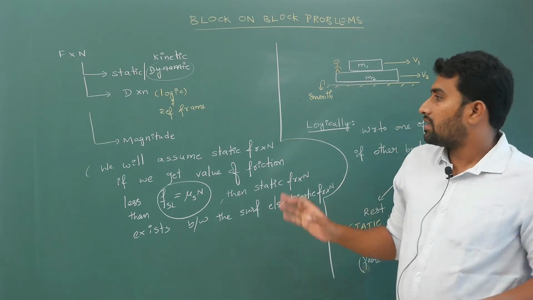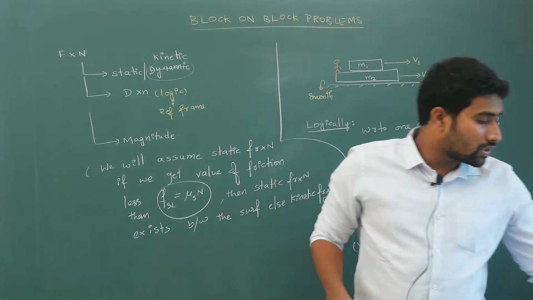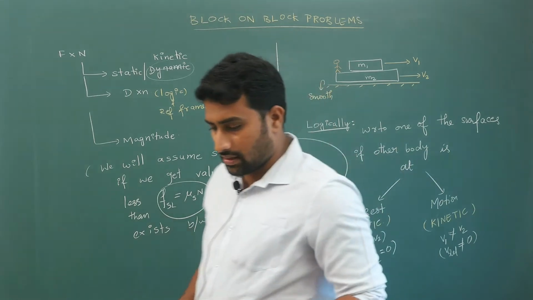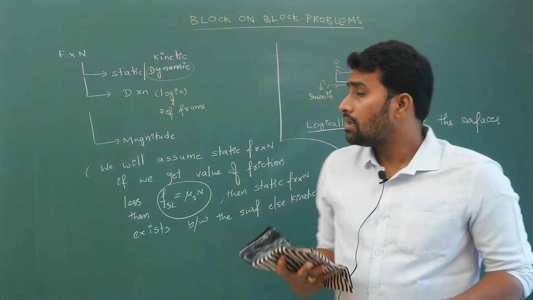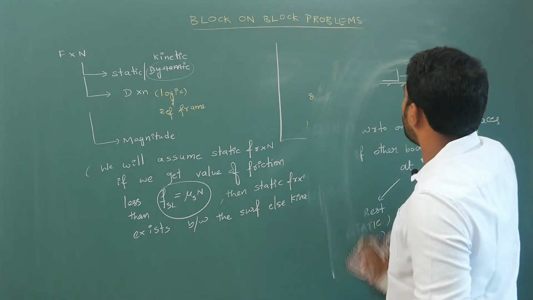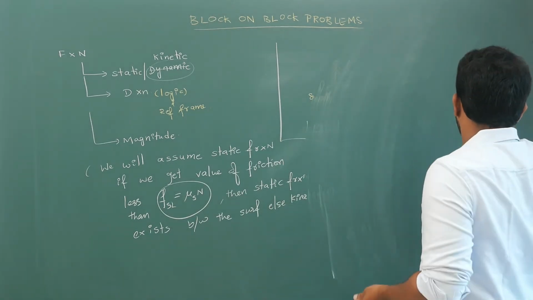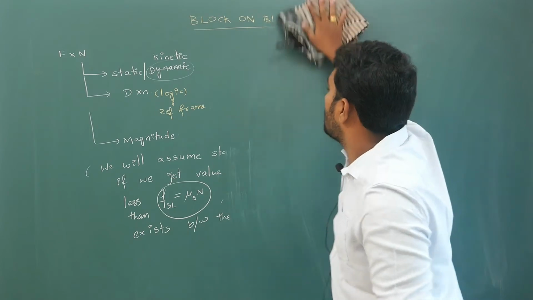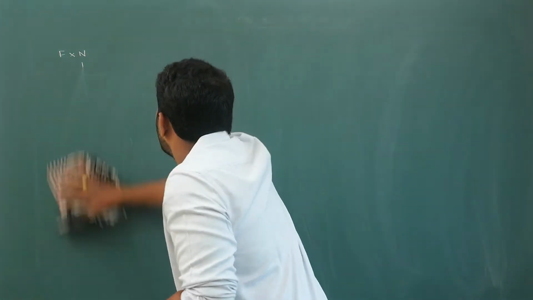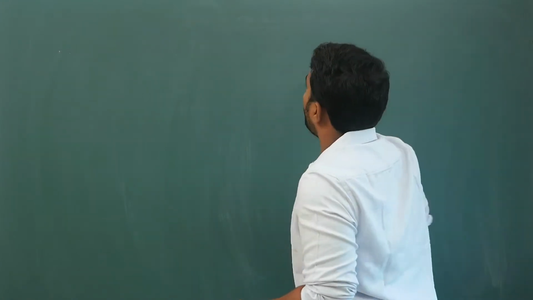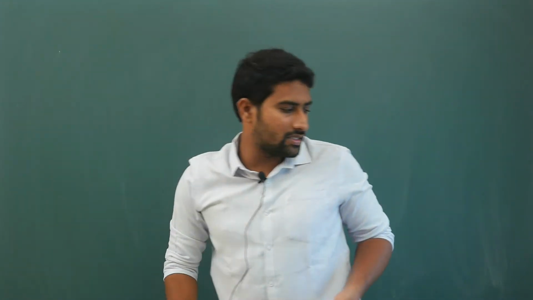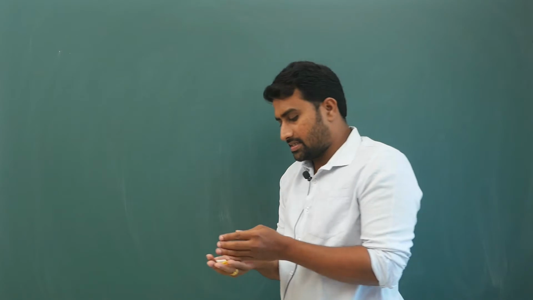Alright, so keep this in mind. With this I will continue further. So now I will give you simple situations and I want you to decide what kind of friction is there between these two surfaces in different examples.